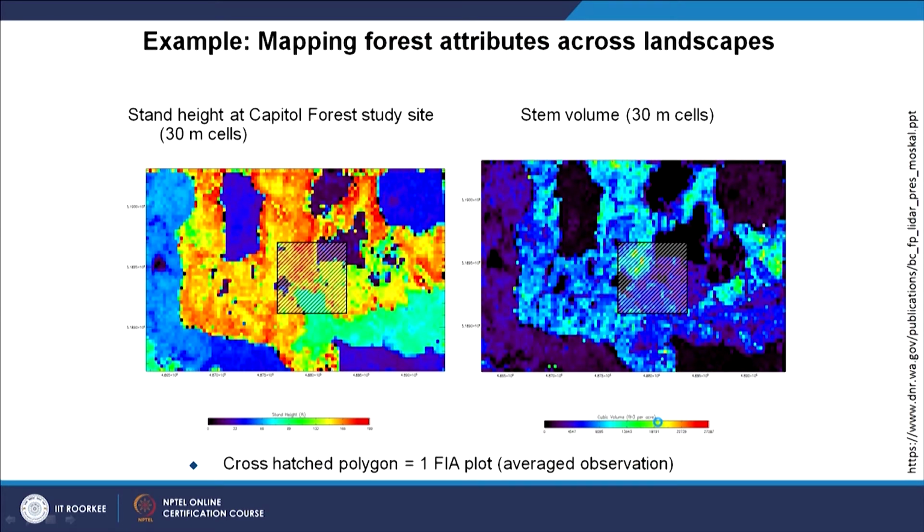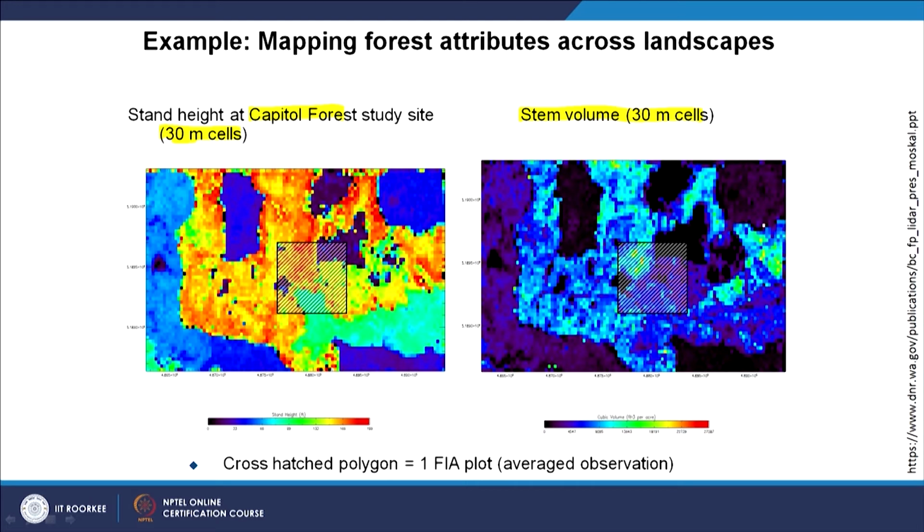Here is one example of mapping forest attributes across a landscape. Here stand height at a capital forest site is 30 meter per cell, and what you are seeing, the stem volume, is also 30 meter cell here. So this one plot which is marked here will give different results across different landscape.